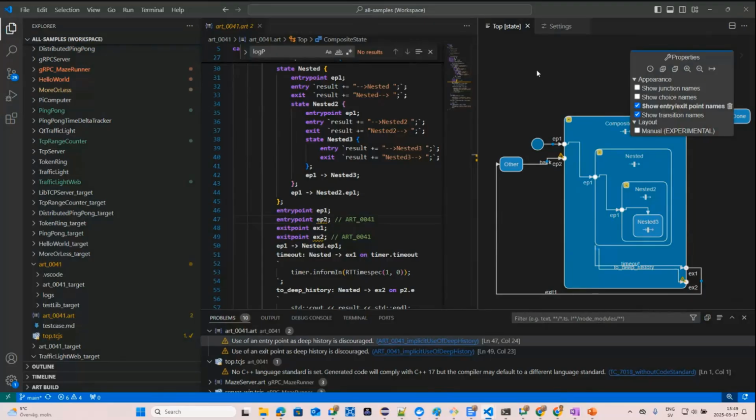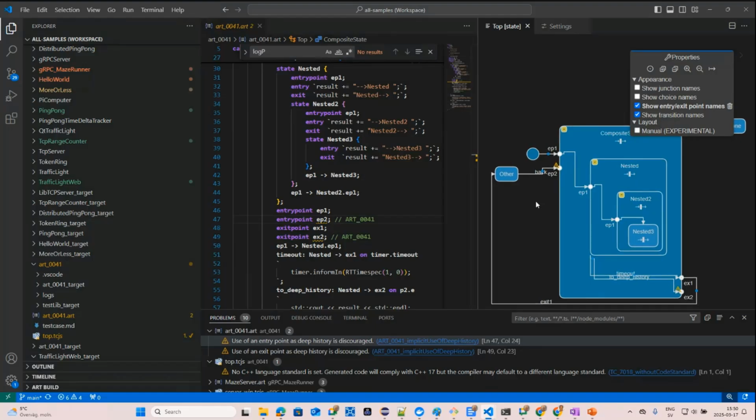We improved the validation to catch one thing that is supported for backwards compatibility reasons, and that is that you can have entry points with no outgoing connection or transition, in the same way you can have exit points that have no connection on the outside. And the meaning of this, I think you all know it, but it's a bit confusing for new users, is that this actually means to enter the state with deep history.